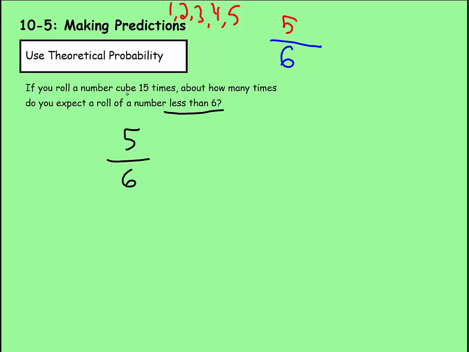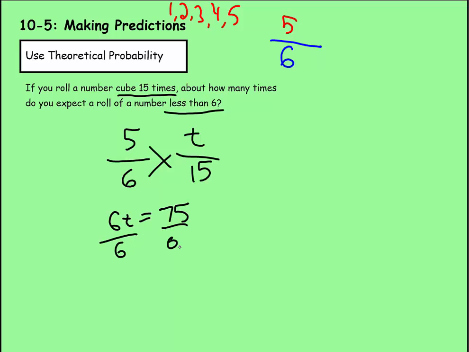And we can line that up with 15 total rolls. How many times are we going to expect to roll less than 6? And we can use the same formula. 6 times t equals 5 times 15, which is 75. Divide both sides by 6. And that's going to give us t equals 12 and a half. Well, we can't roll a number less than 6 a half of a time. It would have to be either 12 or 13. So for this answer, we could say 12 or 13 times.